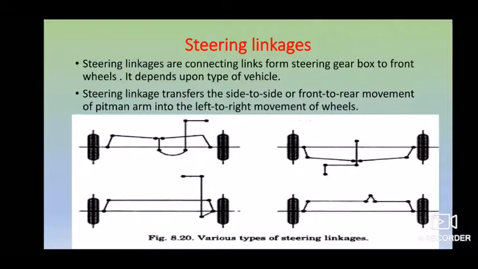And next we go on to the steering linkage. There are a number of steering linkages which you have, such as parallelogram type, rectangular type, all these kinds of linkages. Basically, the steering linkage connects the links from your steering gearbox to your front wheels. It depends upon the type of vehicle you have. I've listed a few of the steering linkage types which you can go through.